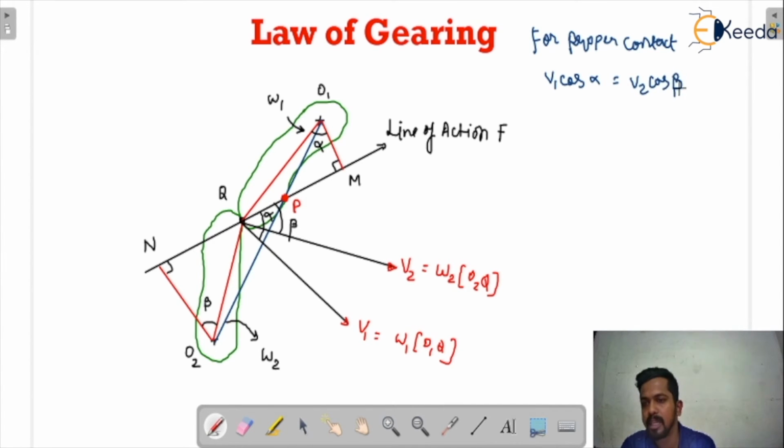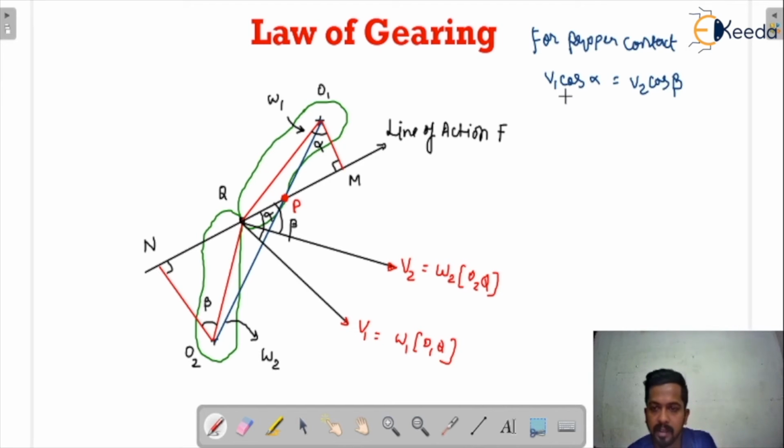See here in the diagram you can see there is a line of action of the two bodies. If you want to make proper contact between two bodies, you have to equalize the velocity of those bodies along that line of action. The velocity components of the bodies along the line of action would be equal, so I'm taking a component of V1 and V2 along the line of action. You just have to remember that for proper contact, V1 cos alpha is equal to V2 cos beta.